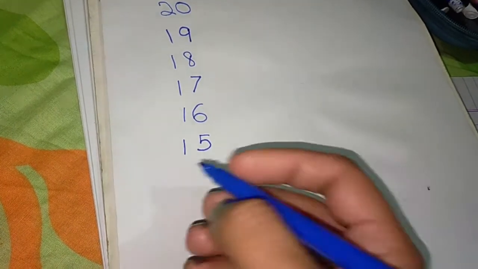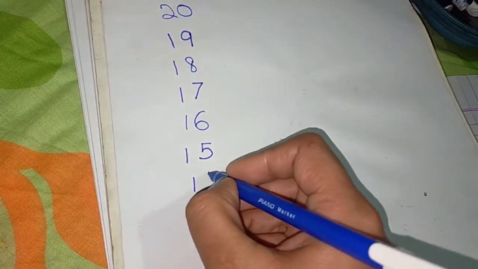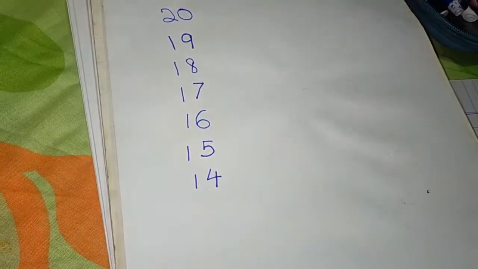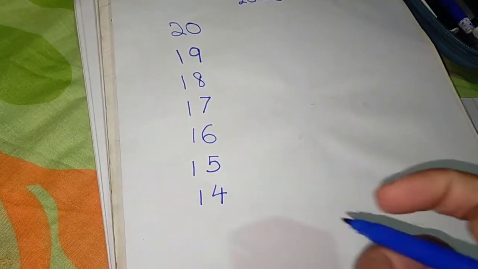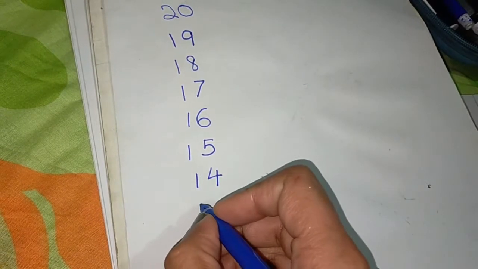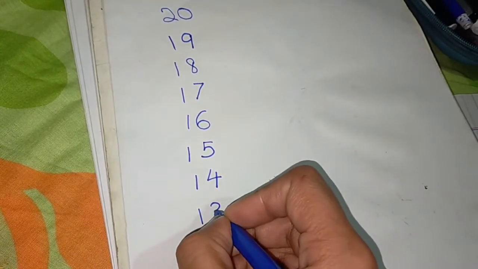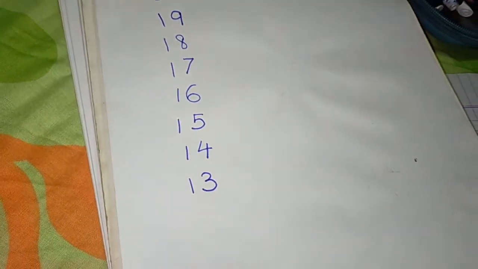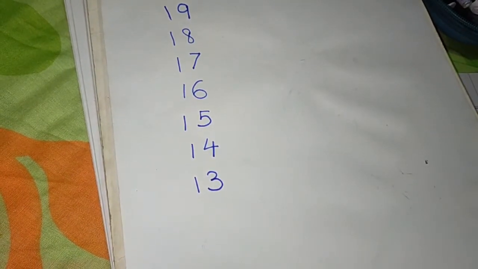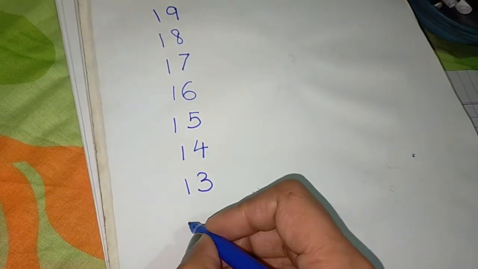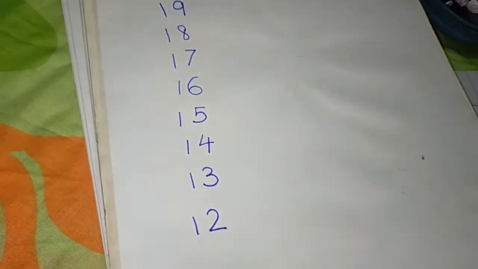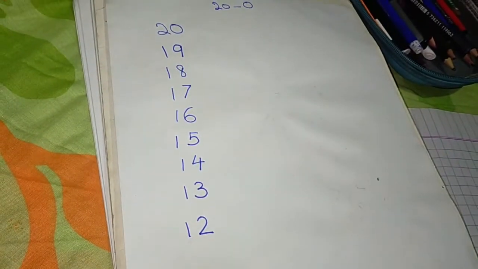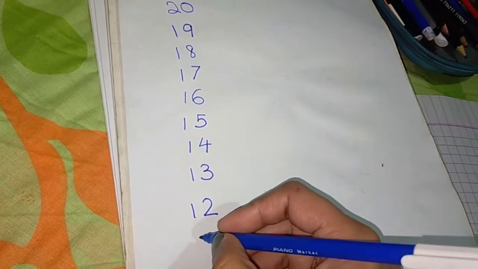And what comes before 17? It's 16. What comes before 16? It's 15. And before 15? It's 14. And before 14? Super excellent. It's 13. And before 13? It's 12. And what comes before 12? It's 11.